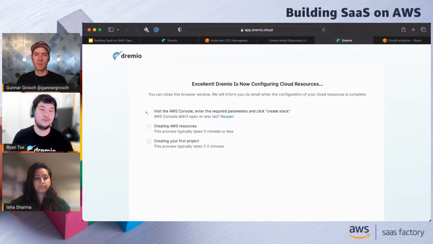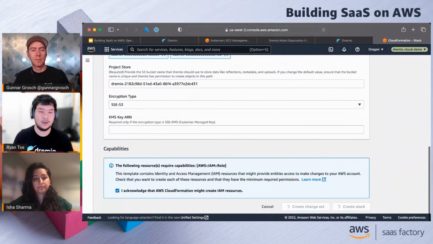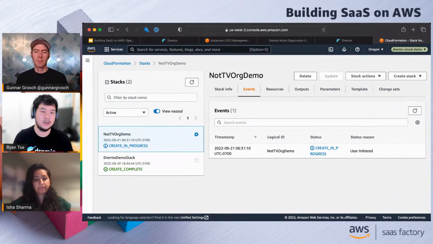Before we run the stack, we don't have much information about whether the customer has started the stack yet, so we're waiting for us to hit that create stack button.